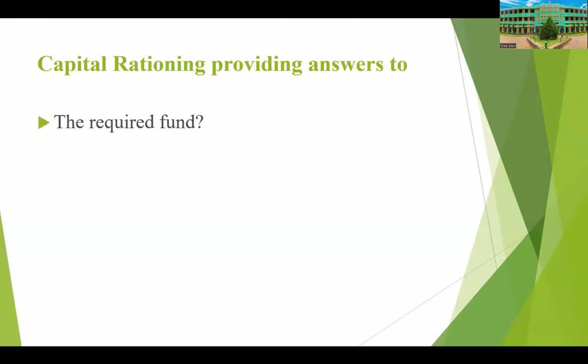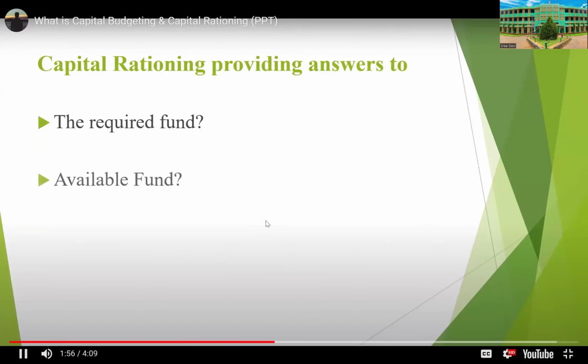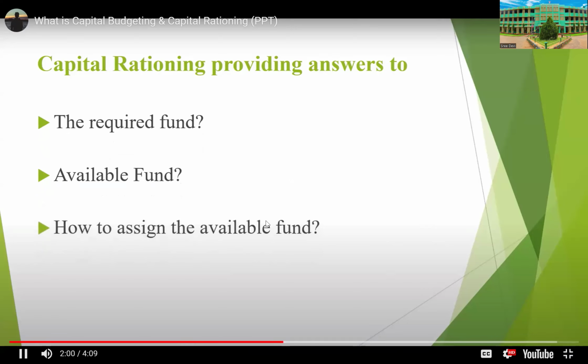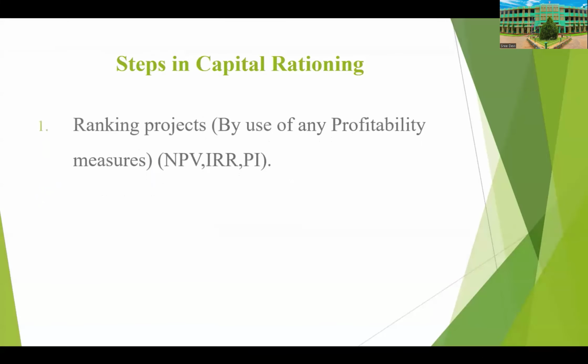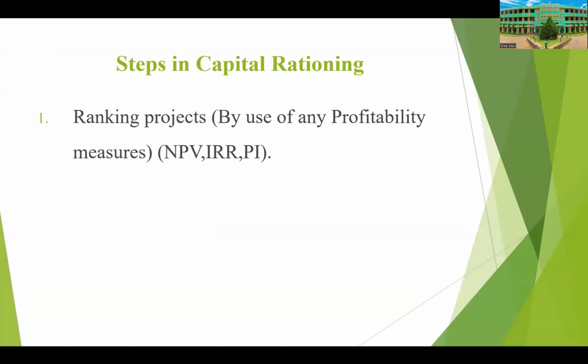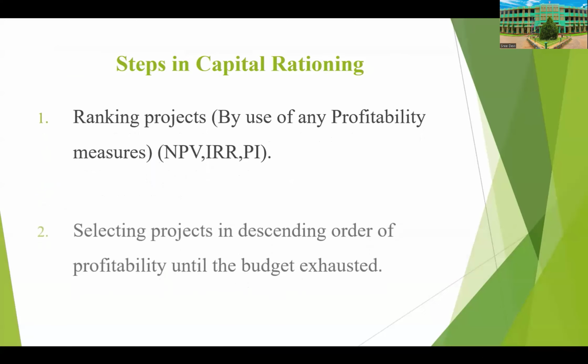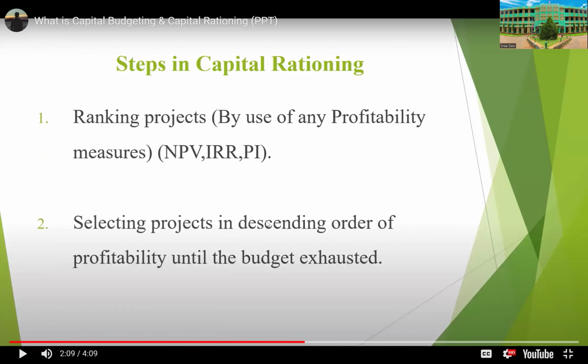So capital rationing provides an answer to the required fund and also the available fund: how to assign the available fund. The steps in capital rationing begin with ranking projects. We use the various evaluation techniques to analyze and select the proposal.